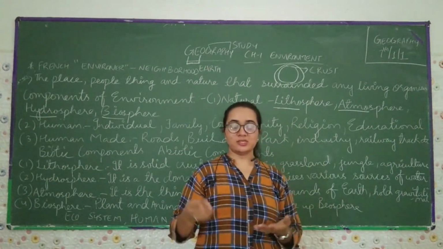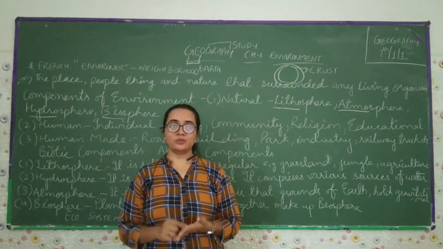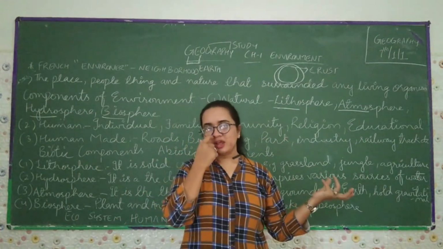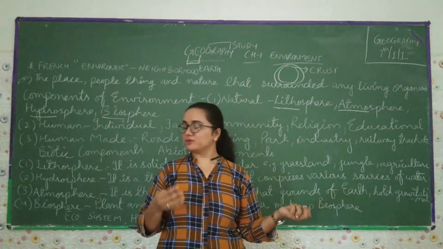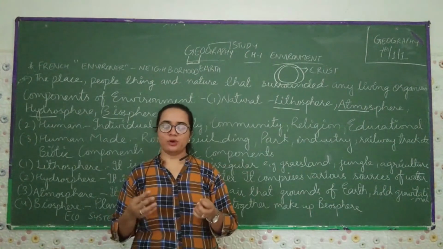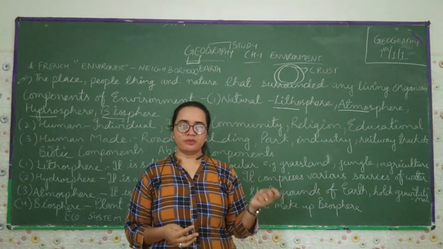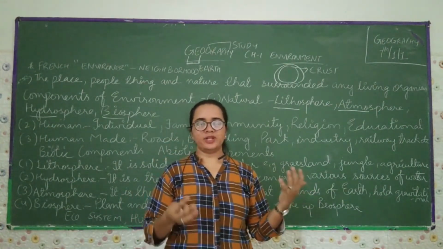As time passed, they used stone money. As time passed, they used silver coins and gold coins. As time passed, they used metallic money. As time passed, they used paper money, which is what we use nowadays: if you want to buy anything, we give paper money and we get the things.